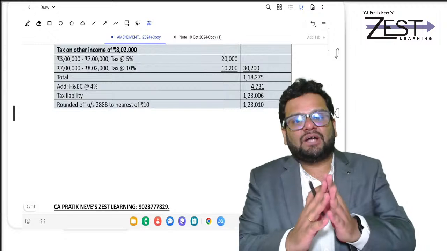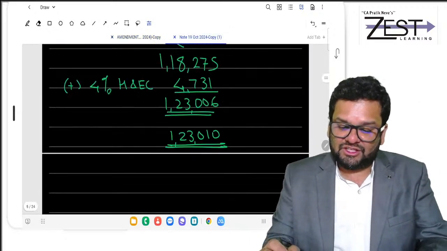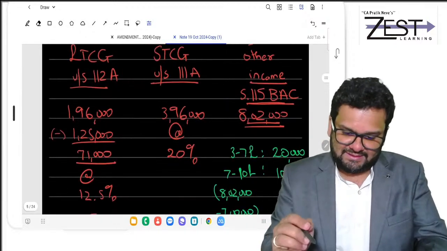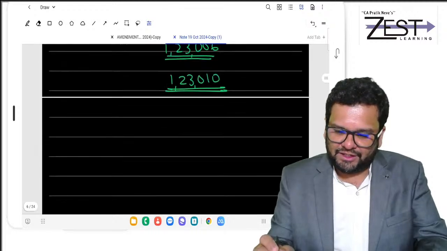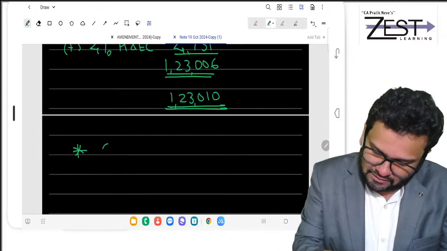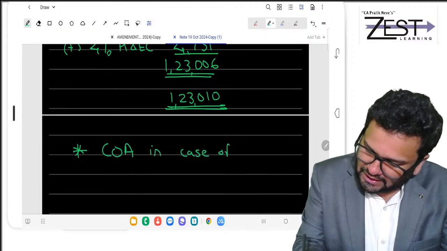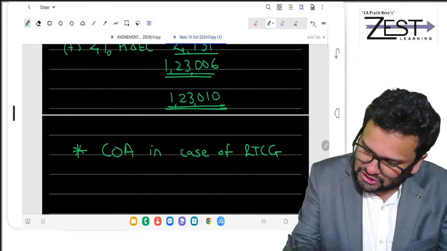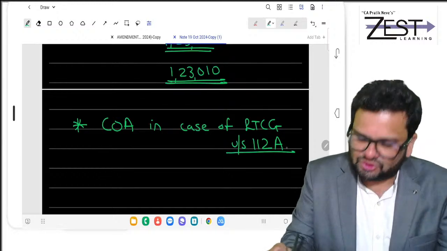You might have one doubt, which is very obvious: how did we get COA of 2 lakhs? How many of you have that doubt? It's a very valid doubt. How did I get COA in case of LTCG under section 112A? It's simple actually.